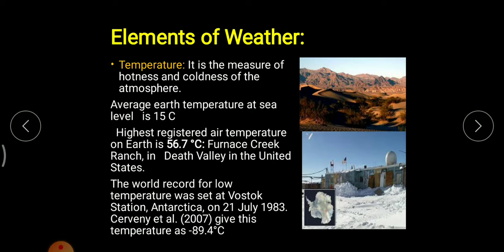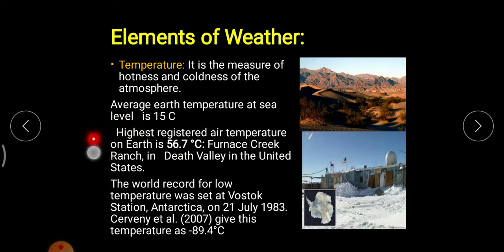So what are the elements of weather? We will see. The foremost element of weather is temperature. So what exactly do you mean by temperature? It is simply a measure of hotness or coldness of the atmosphere. So I've collected some stats.